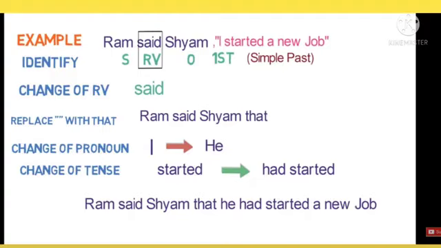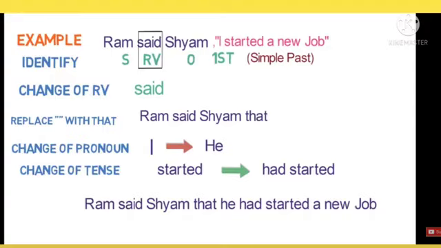So the fifth one, change of tense. So I started a new job. This started will be converted to had started. So started, simple past, is converted to past perfect. So what is the indirect speech? Ram said Shyam that he had started a new job.